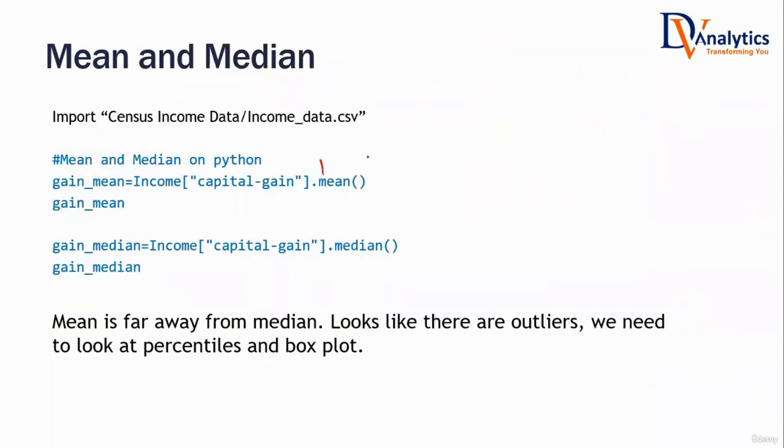So previously you calculated the mean value. How much was the mean value of capital gain? 1077. Do you want me to trust this just by looking at the mean? Do you think this is the center value that we should trust? No, sir. Immediately after calculating mean, what are we going to do from here on? We are going to calculate the median. Go ahead, calculate the median value.